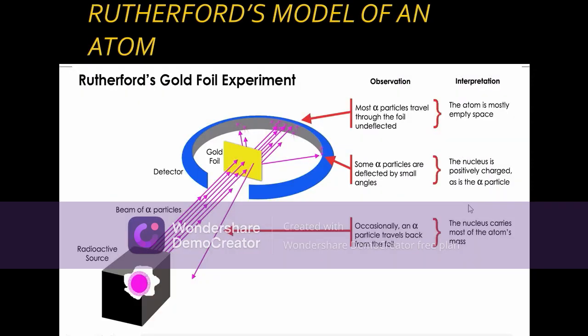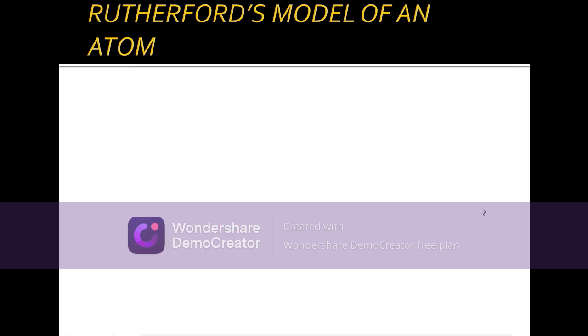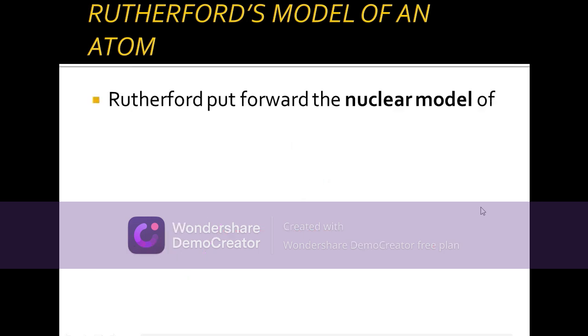From this, he gave the model of an atom. So let us see what the postulate is. Rutherford's model of an atom is also called the nuclear model of an atom because he is the first scientist to speak about the nucleus of an atom.